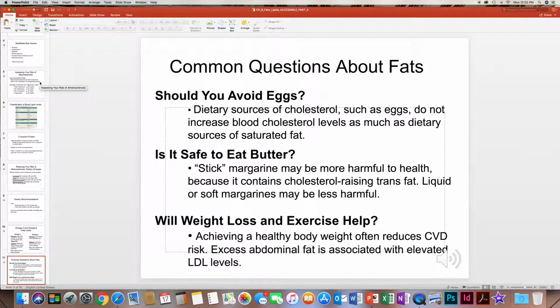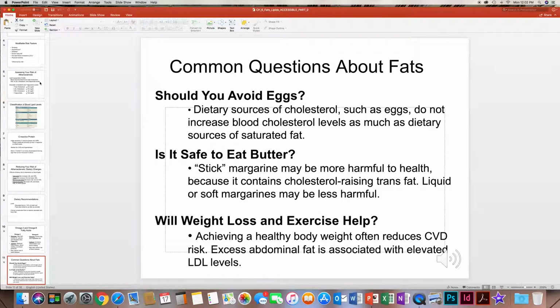So should you avoid eggs? Is it safe to eat butter? Will weight loss and exercise help? A lot of times eggs get a bad rap, but they do have a lot of healthy things as well. So, do not just eliminate them. Just monitor how much you're eating, so you don't want to eat too many. Stick margarine is more harmful to your health than actual natural butter because there's so many chemicals. So again, if you choose butter, just very small amounts.